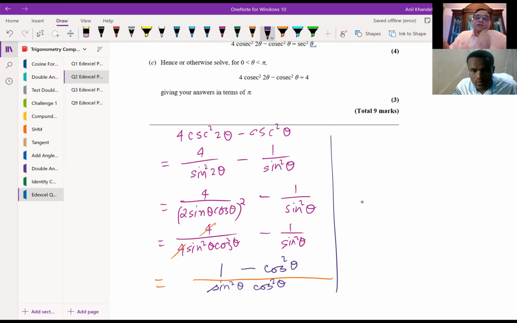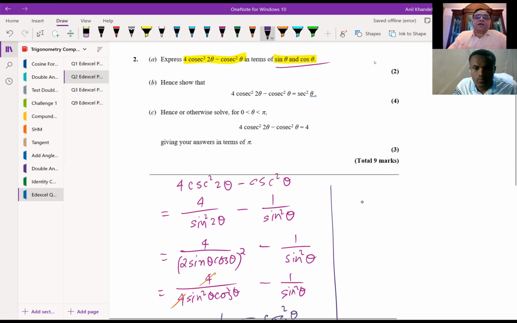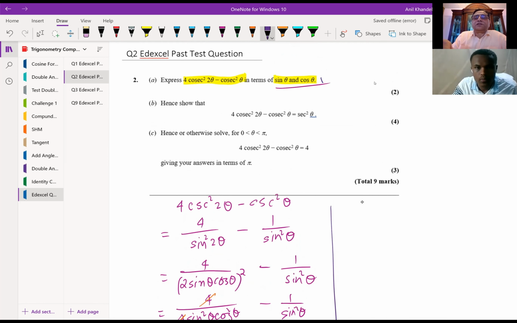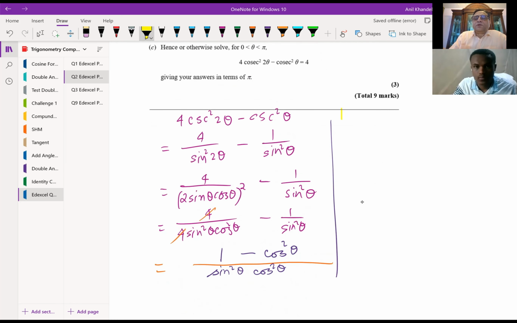The question also says one thing. We have done this part, which is writing in terms of sine and cosine. Now part B is we have to further simplify this and write down the right hand side as secant square theta. So let us extend this and do part B. So we have 1 minus cos square theta over this, correct?